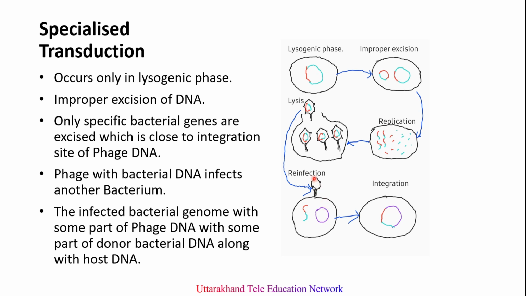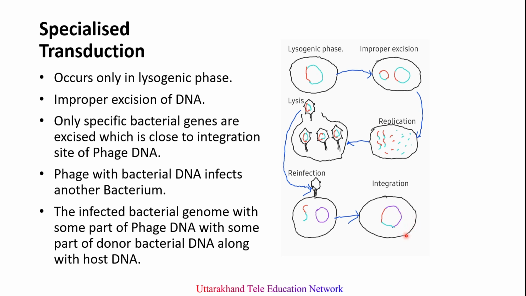When this phage infects the other bacterial cell, the donor bacterial genome also gets transferred to the cell which they infect. Here you can see the infected bacterial genome with some part of phage DNA, some part of donor bacterial DNA along with the host DNA. Three combinations are here: some part of phage DNA, some part of donor bacterial DNA and some part of host DNA.